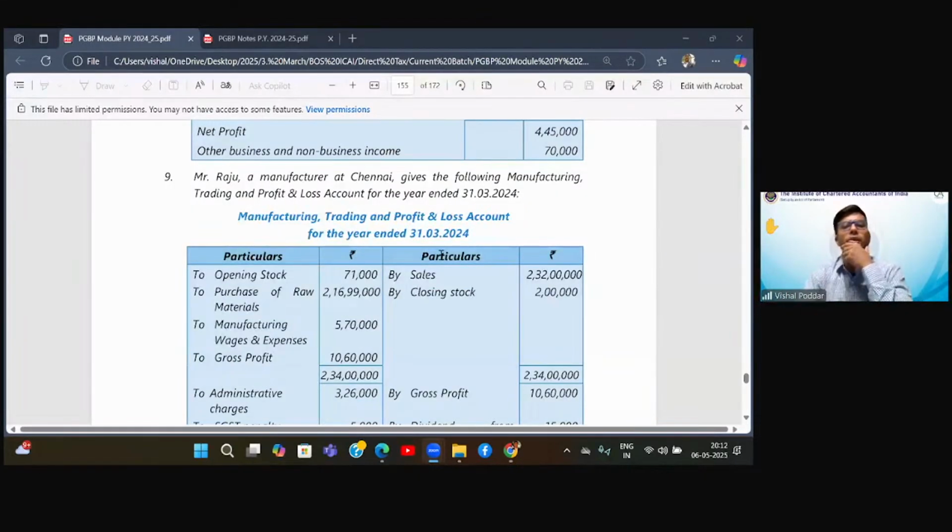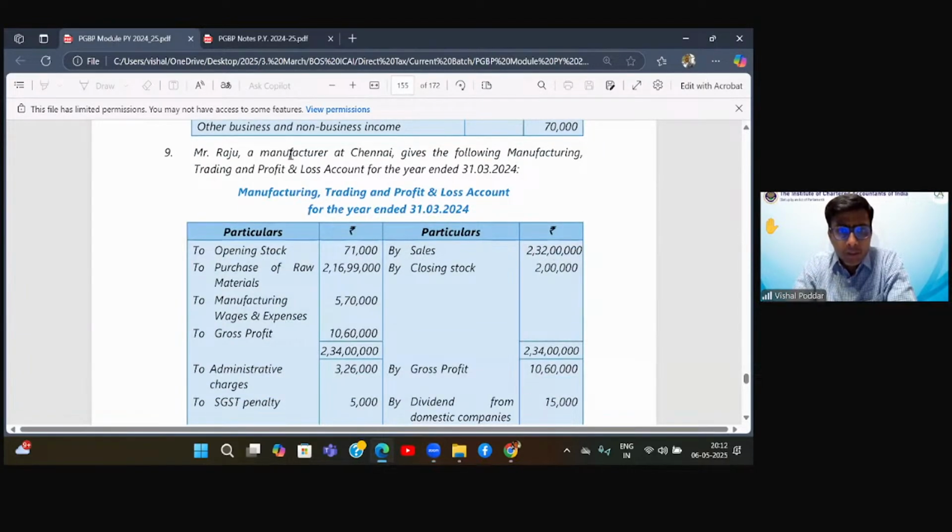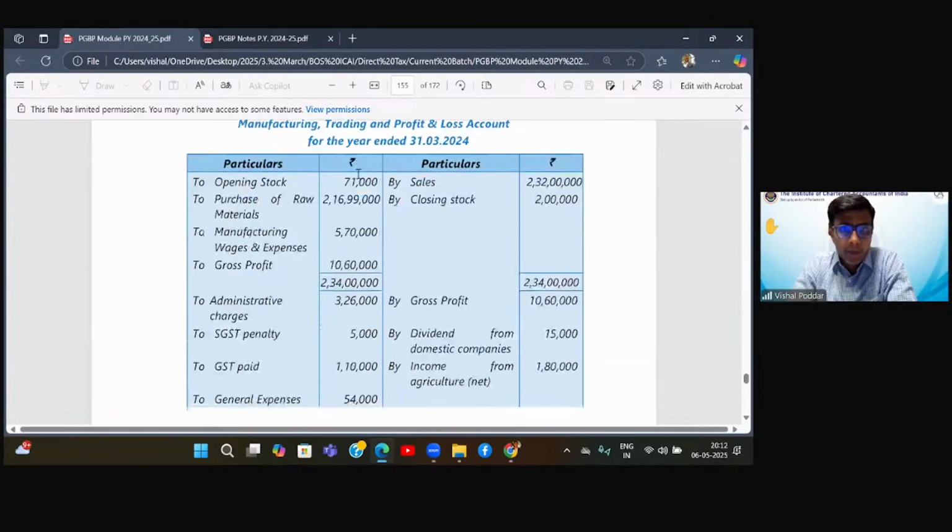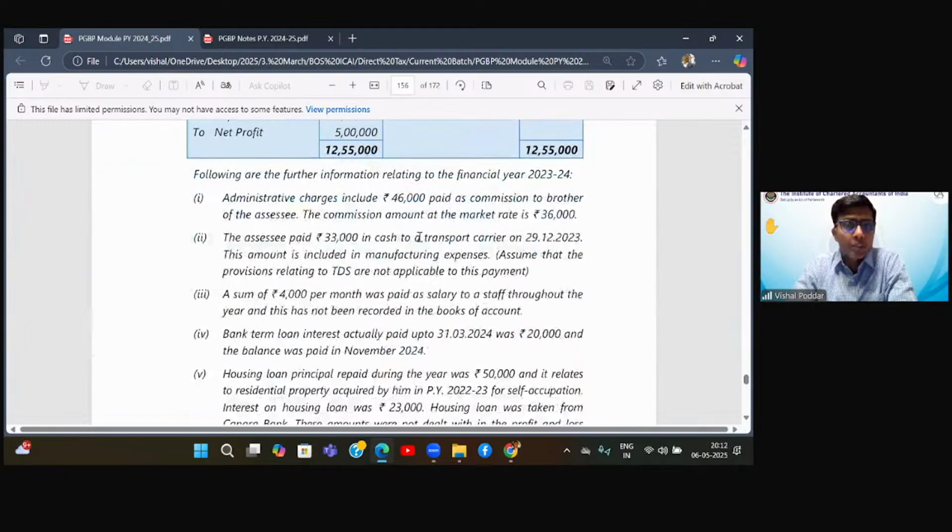So we are discussing the 9th sum. I hope everybody has the same question, same figures. If there is anything different, please let me know. So Mr. Raju, a manufacturer at Chennai, gives the following manufacturing, trading and P&L account. So you have these details. If you remember, how did we solve? We just check all the adjustments and mark them over there wherever the adjustments belong.